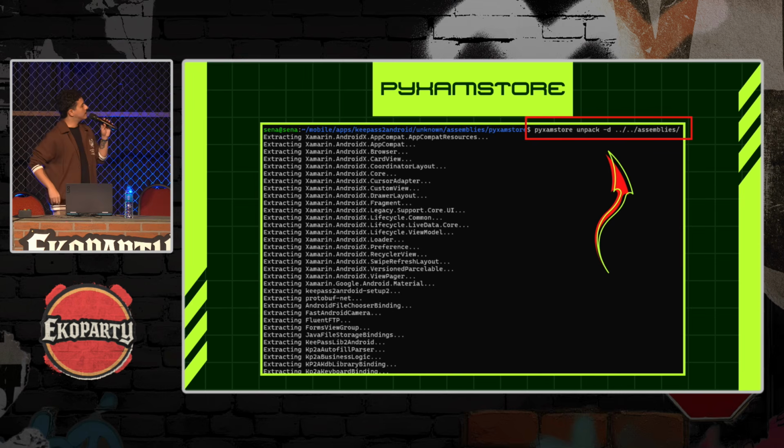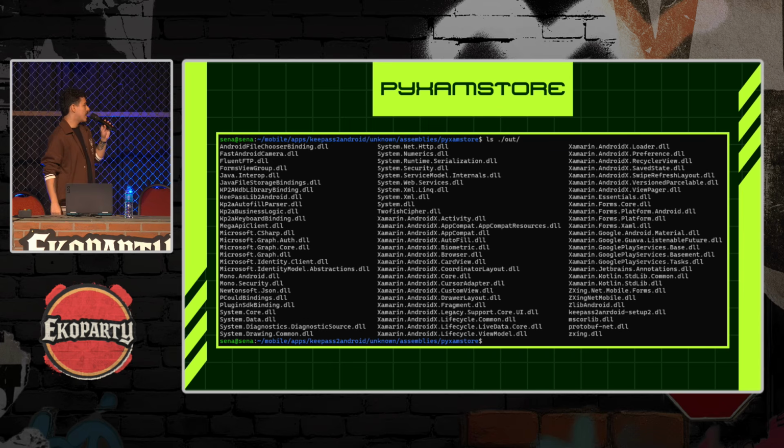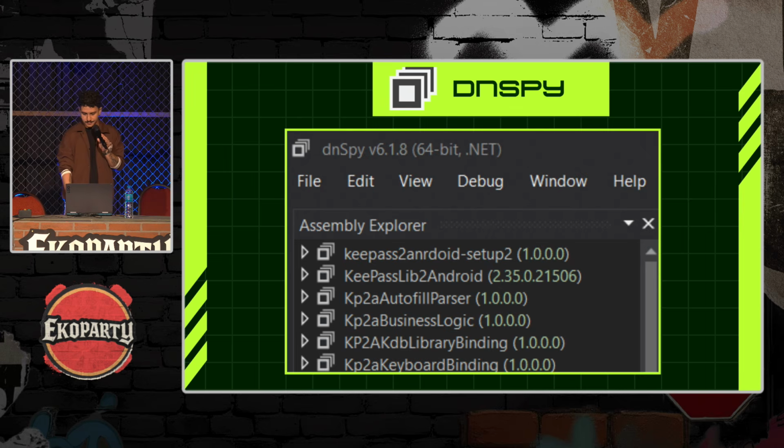So we can run it on the folder containing both assemblies.blob and assemblies.manifest, and we can see here that it's extracting all the libraries, all the DLLs that we have in that assemblies.blob. So here we have them, all the DLLs, both Xamarin DLLs, but most importantly, we can see the KeePass2Android DLLs, and now we can go searching and digging and analyzing them to try to understand the logic behind the password manager application.